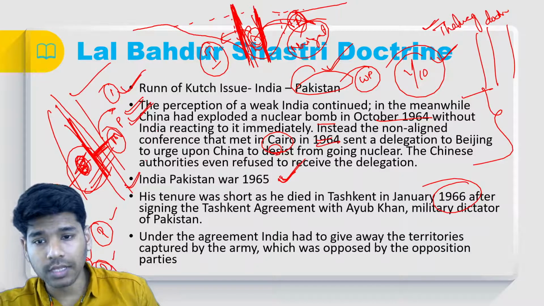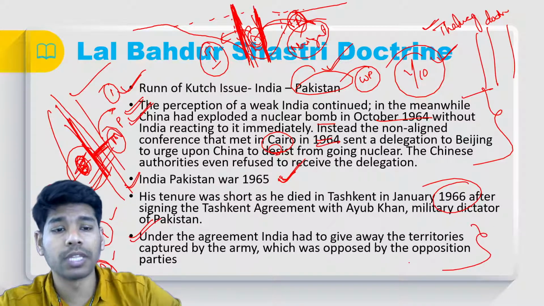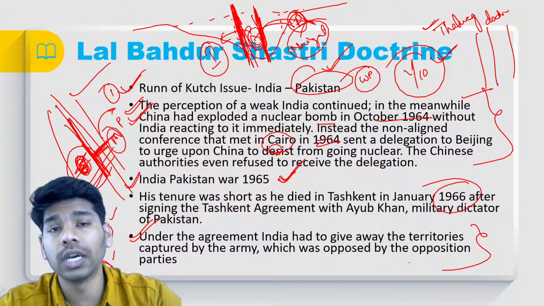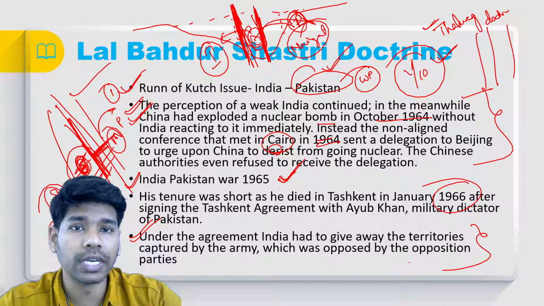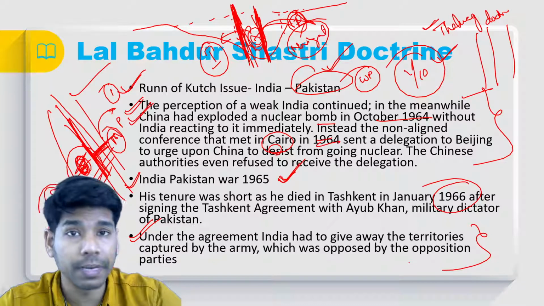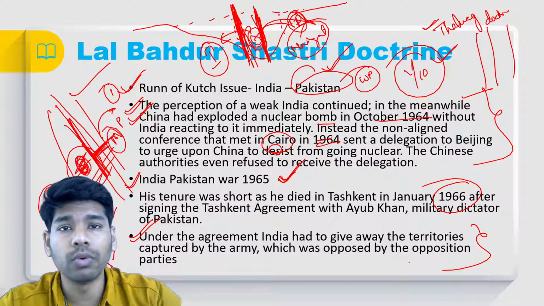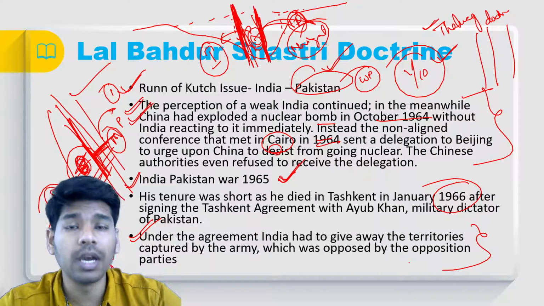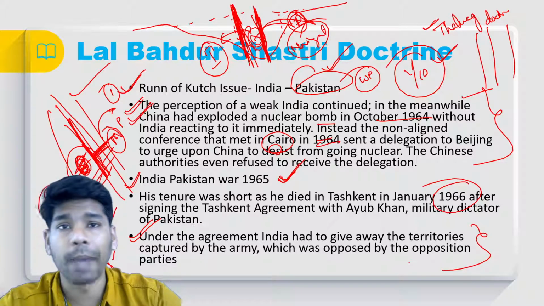And under this agreement, this is the most important thing: India gave back the territories that were captured by the army. That's why Lal Bahadur Shastri came in for great criticism from the Indian opposition parties, because all the occupied territories were given back. With utmost difficulty, the Tashkent Declaration was successful and peace progressed between the two countries. But we had to give away the territories that had been occupied, which means the areas in Pakistan-occupied Kashmir were given back.